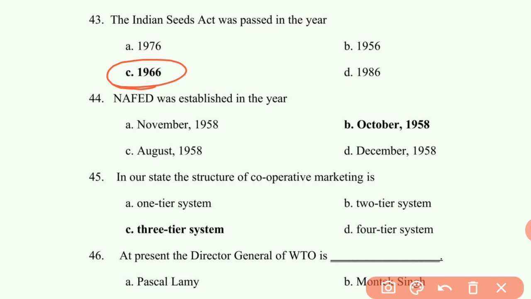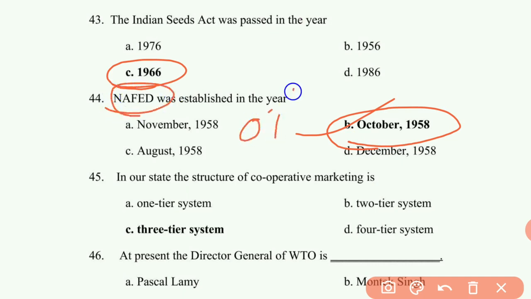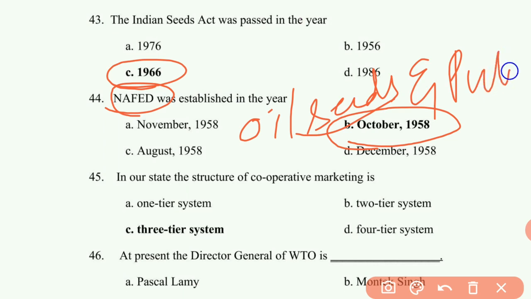44th question: NAFED was established in the year. It is established in the year October 1958. NAFED procures oilseeds and pulses, whereas FCI procures only rice and wheat.